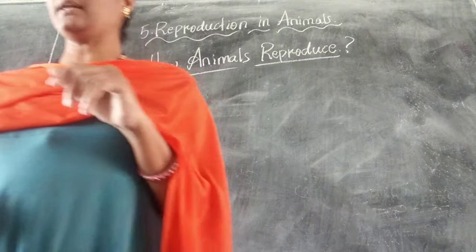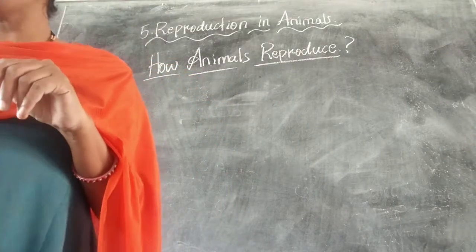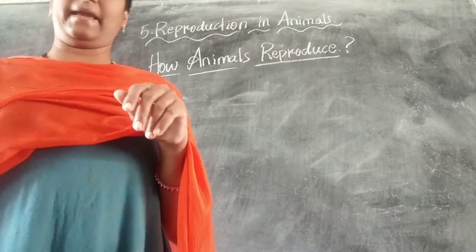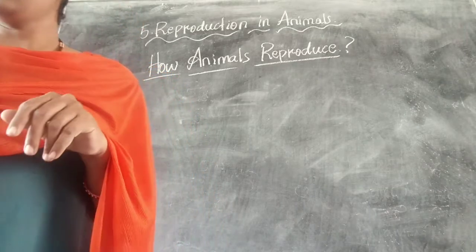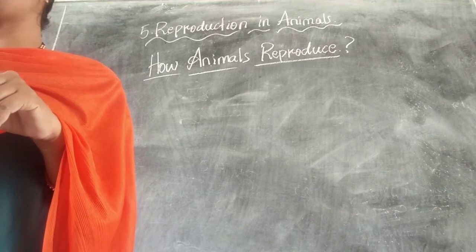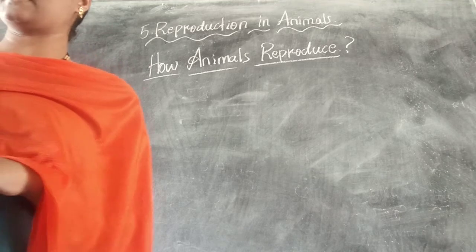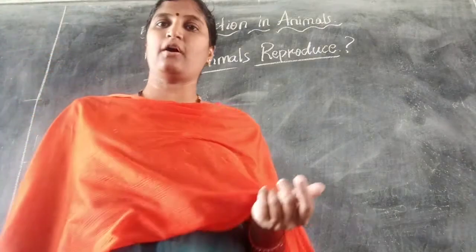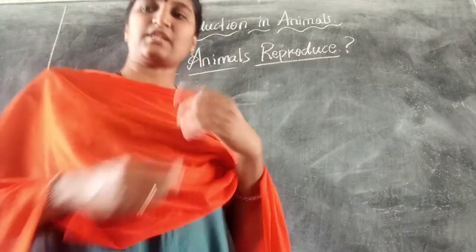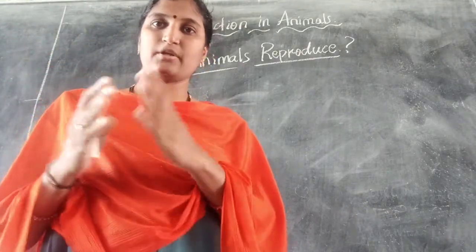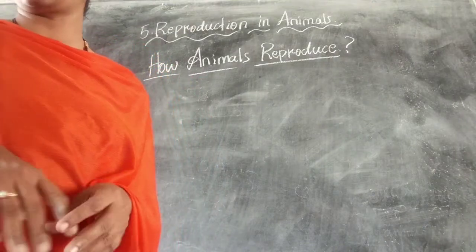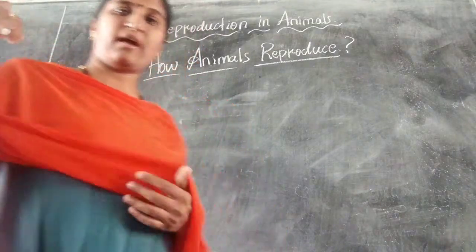As you all know, animals can be grouped into those which give birth to living offspring and those which lay eggs that eventually hatch into offspring. Those animals which give birth to live offspring are called live bearing or viviparous. So animals reproduce in two ways. The first one we call viviparous.